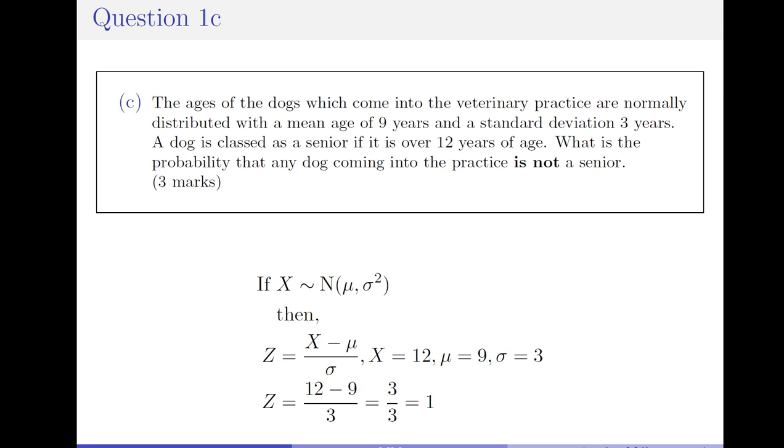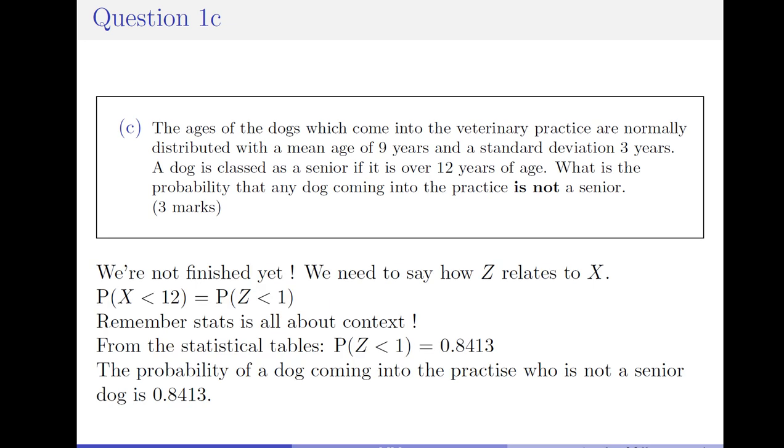Now, we're not finished yet. What we need to do is say, how does z relate to x? Remember, statistics is all about context. So the probability that x is less than 12 years old is equal to the probability that z is less than 1. You must have this line in your solution to gain full points, because we're bringing it back to the context. So from the statistical tables, the probability of z being less than 1 is equal to 0.8413.